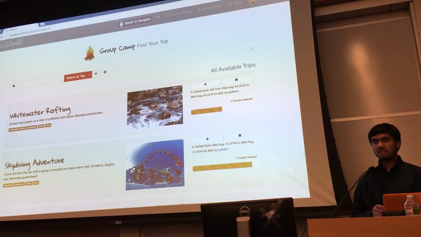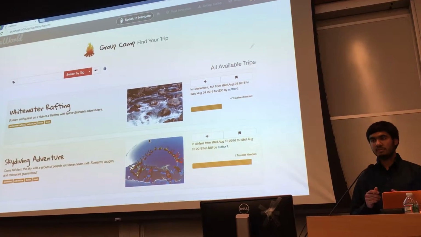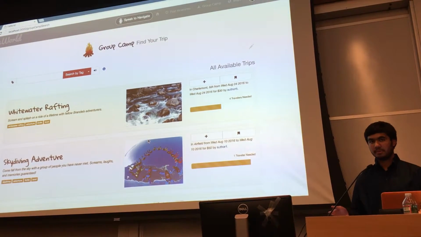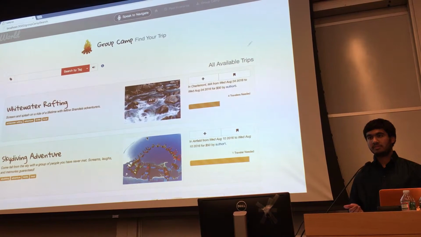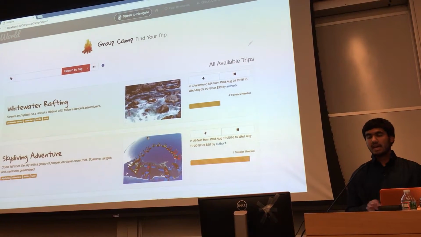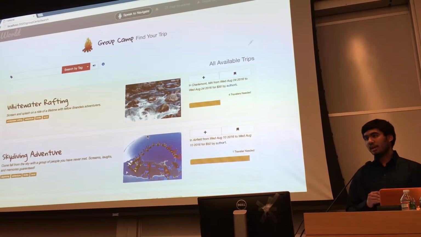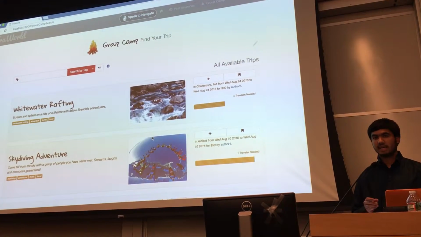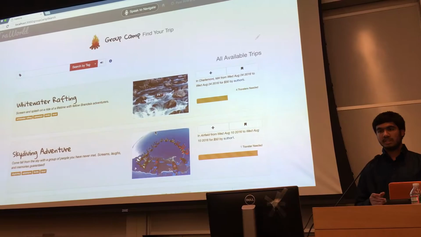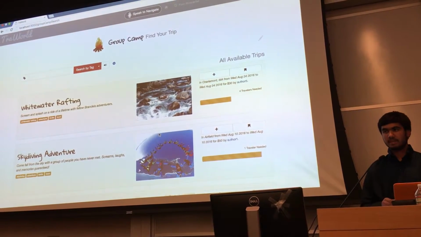Now, a lot of airlines will offer group discounts if you're traveling, for example, with 15 or more people, or 20 or more people. So if you know a given airline is giving a significant discount on your flight home, you can create a trip, saying, hey, I want to go home here. If enough people sign up, the trip will get registered, and you can take advantage of a group discount, which will potentially save people at Brandeis a lot of money.